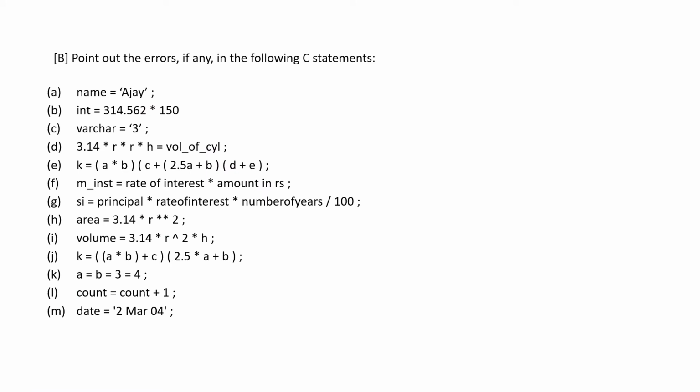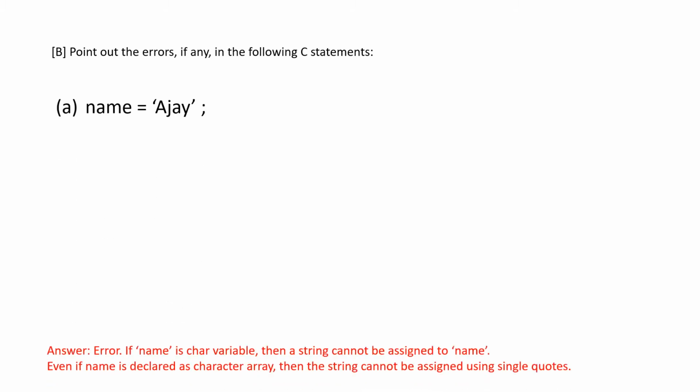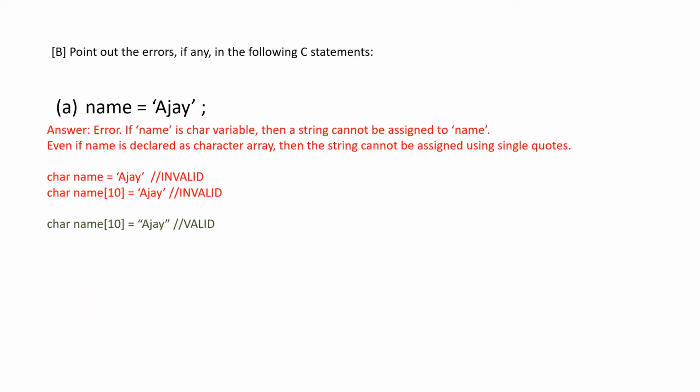The next section: point out the errors, if any, in the following C statements. Let's go one by one. So, name = 'Ajay', is this valid? No, it is not valid because a string cannot be assigned using single quotes. It has to be inside double quotes, and name has to be an array. I've given the valid example below.